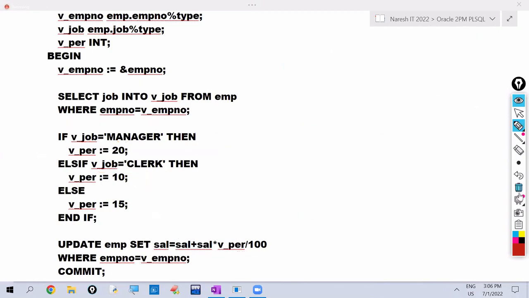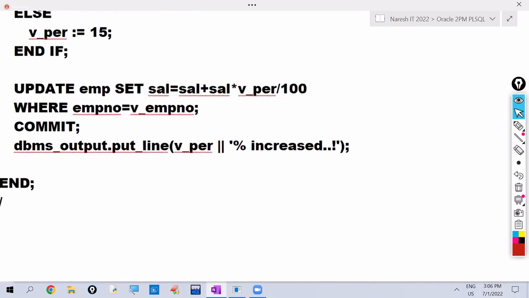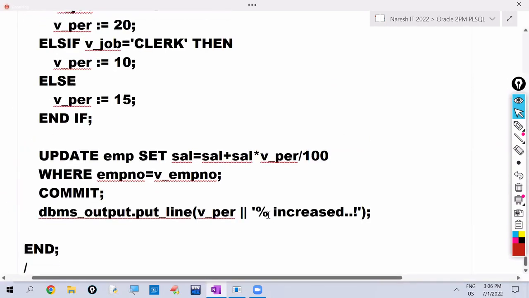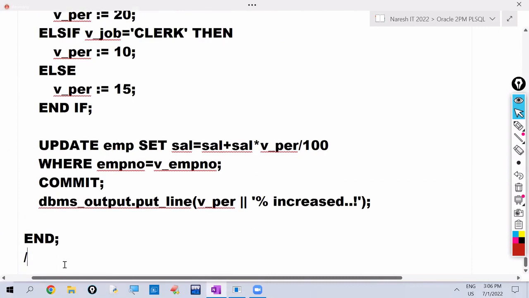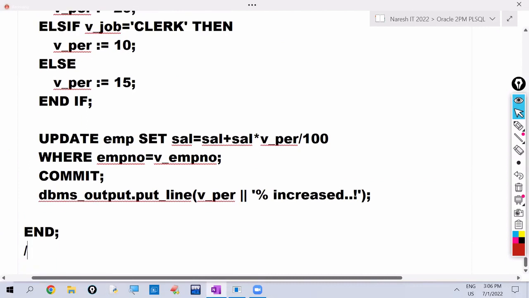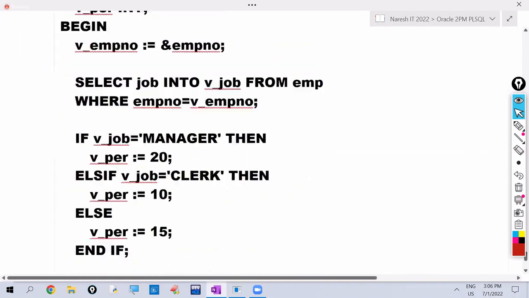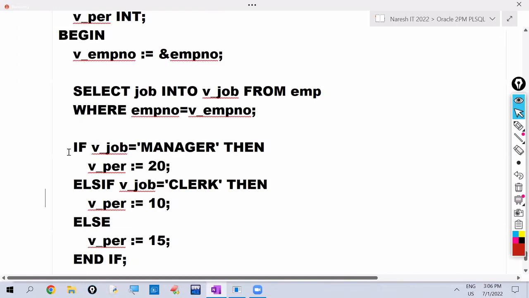So we are printing V_PR value here. We understood PR value, percentage increase. So like this, it gets executed. So this is the way of using if then else if.